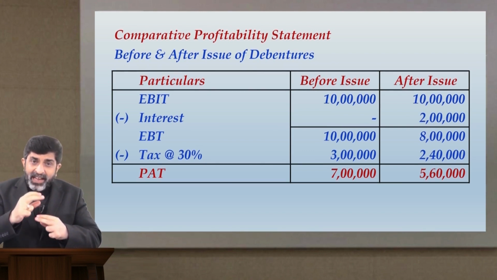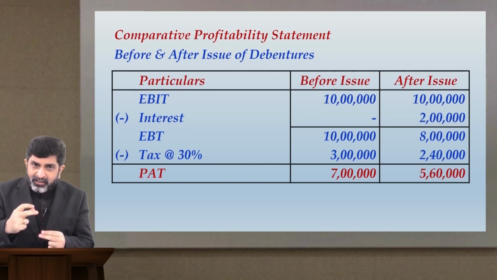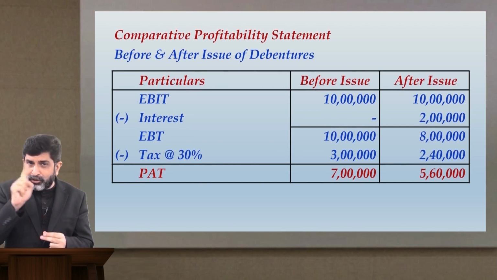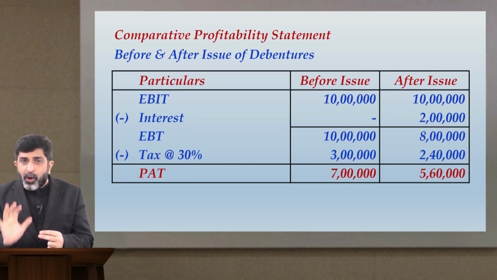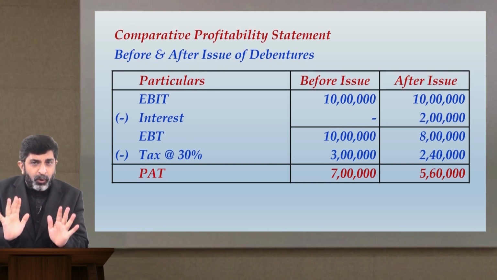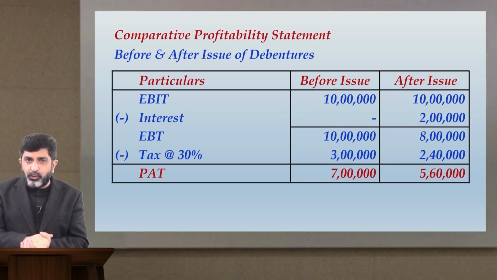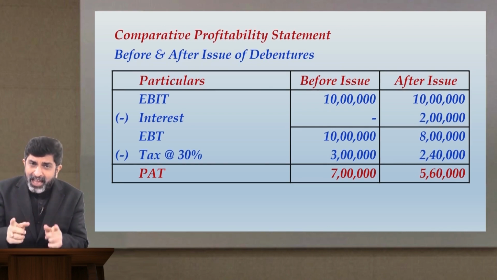So, you might have a wrong notion that we are paying interest of 2 lakhs, so our cost of debt will be 2 lakhs. It is not like that. Your end profit is reducing by 1 lakh 40,000. That is the true cost of debt, that is 1 lakh 40,000. And do you know why is this happening?